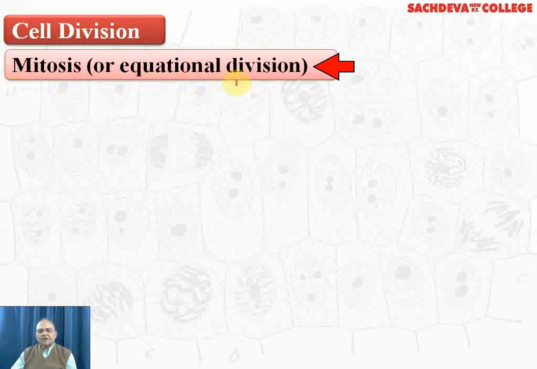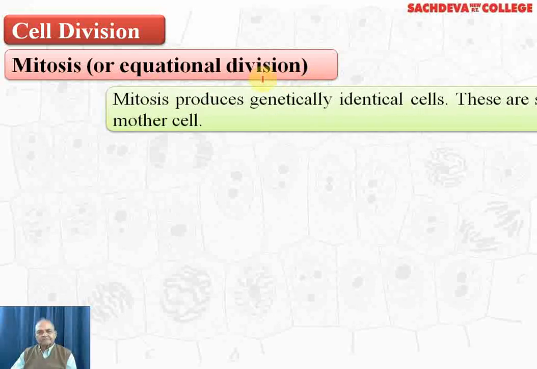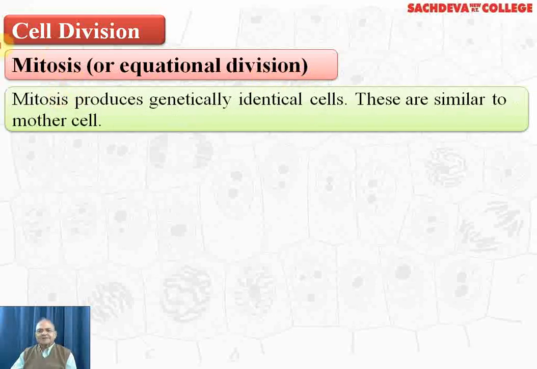Mitosis or equational division. Mitosis in plant cell is of anastral type, that is, it lacks centriole and astral rays, and mitosis in animal cell and few lower fungi is of astral type, that is, it is characterized by the presence of centriole and astral rays. Mitosis produces genetically identical cells. These are similar to the mother cell.